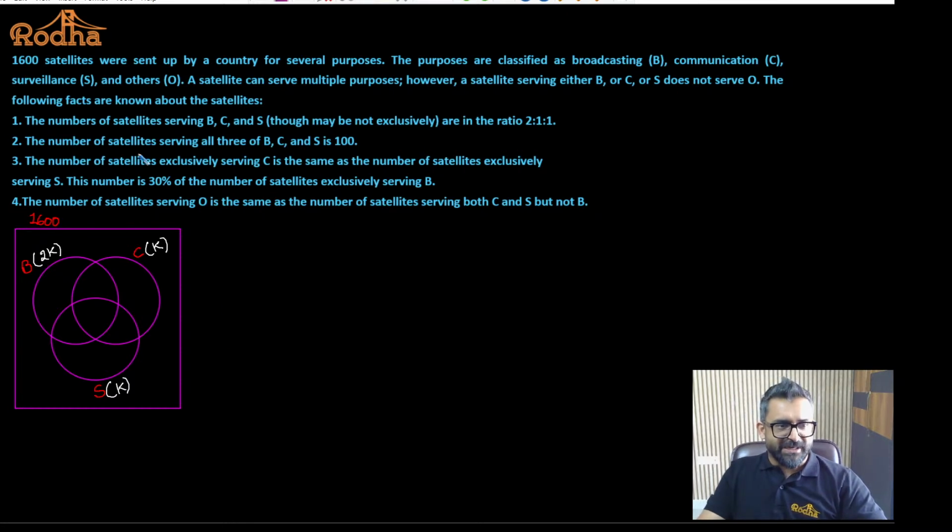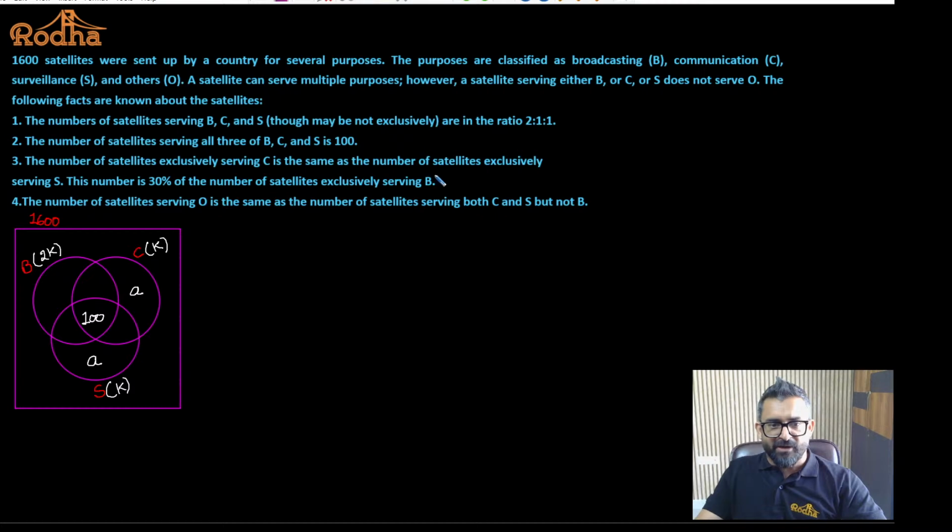Okay. The number of satellites serving all 3 BCS is 100. This would have given us a hint that O should be outside the circle. So this is 100. Okay. The number of satellites exclusively serving C is same as the number of satellites exclusively serving S. So these two numbers are equal. Fine. So if I say, let's say this is A, this must be A. Exclusively C, exclusively S, this is equal. Fine. What else?